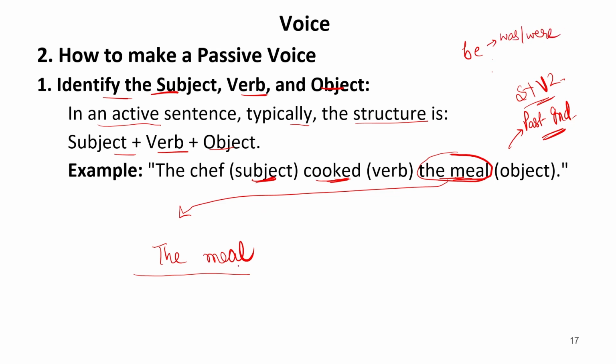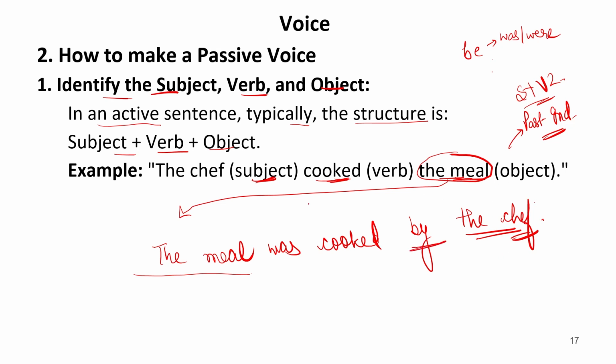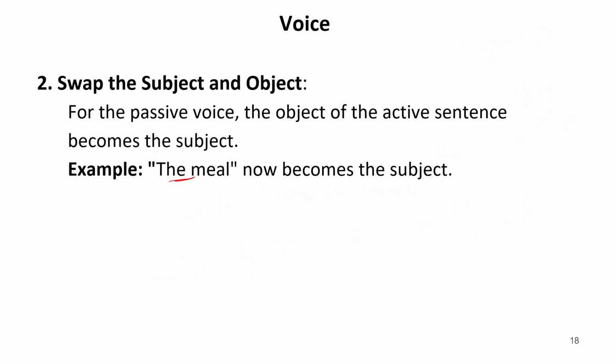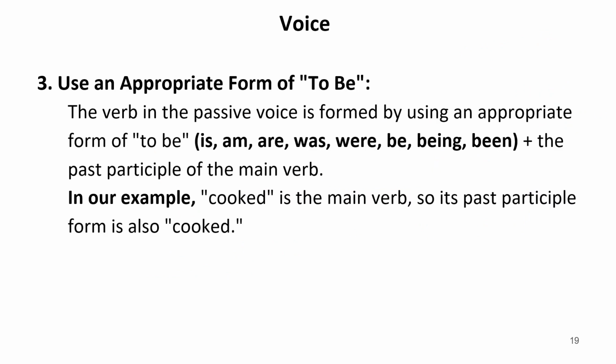Now here it is written the meal, which is singular. So it should be was. The third form of cooked is cooked. Now agents are shown with by. So by the chef. Now the subject of the sentence comes in the place of object. So the chef is here, the agent, which is shown by by. Now was is the be form, cooked is the main verb third form, and the meal is the object of the sentence which is written on the subject place. Now it becomes the subject, the meal.